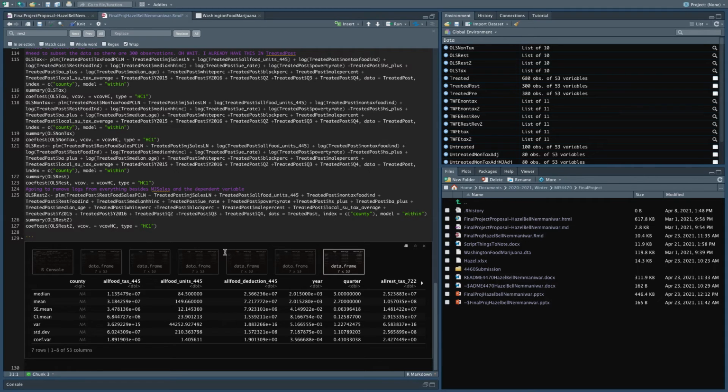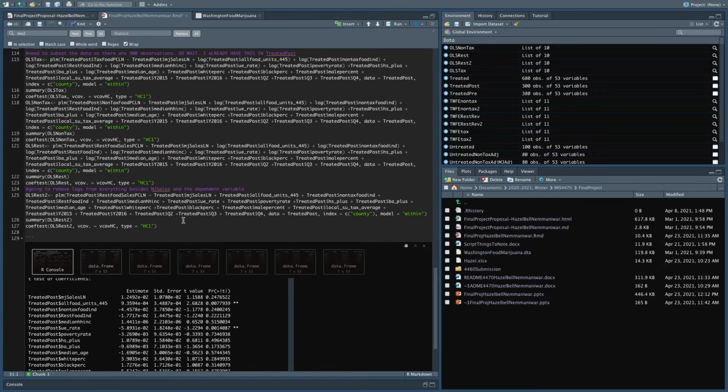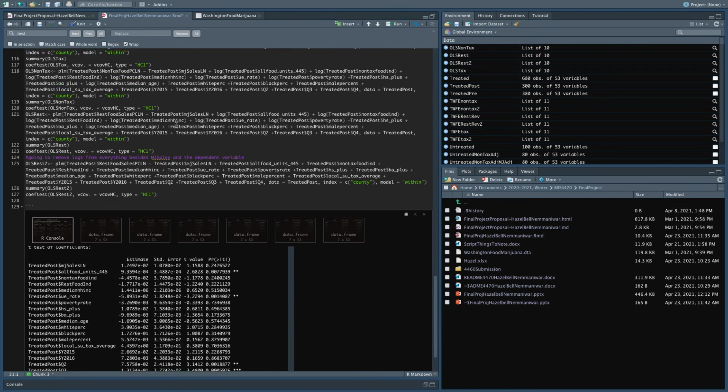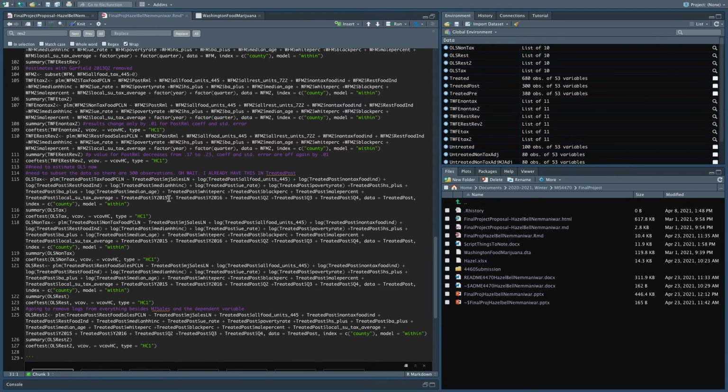And here are all of the outputs for the regressions. So overall, a lot of variables. Some are logged in the OLS, some are not logged. Non-tax is non-taxable. Tax is taxable, and then restaurant.